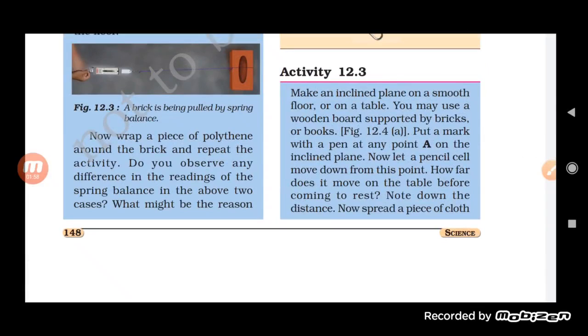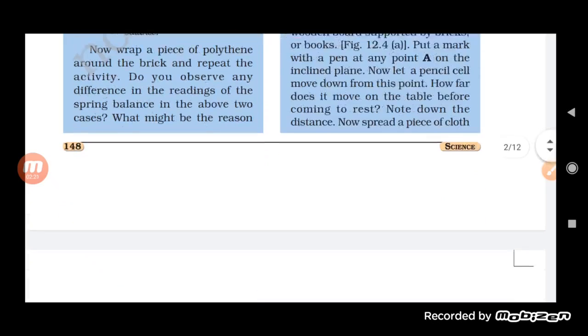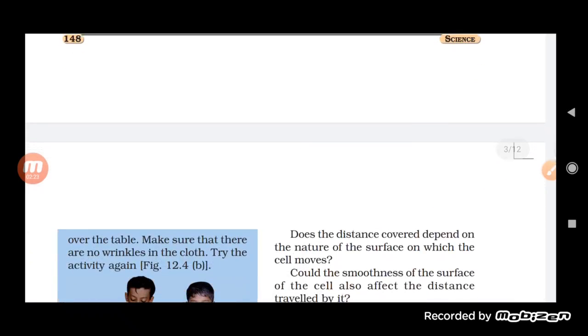Make an inclined plane on a smooth floor or on a table. You may use a wooden board supported by bricks or books. Put a mark with the pen at any point A on the inclined plane. Now let a pencil cell move down from this point. How far does it move on the table before coming to rest? Note down the distance. Spread a piece of cloth over the table.